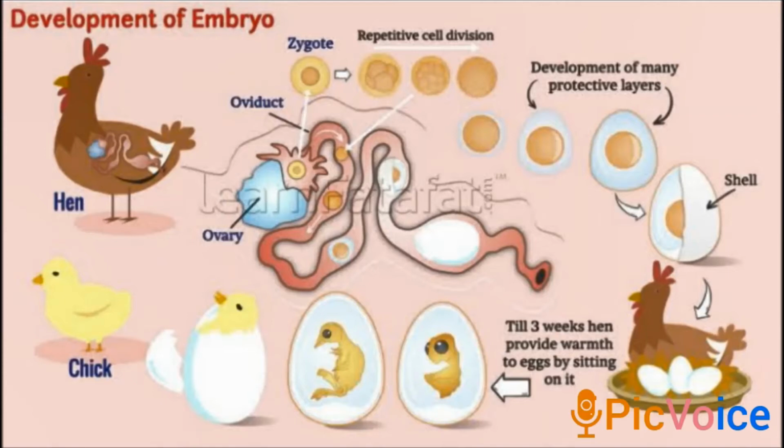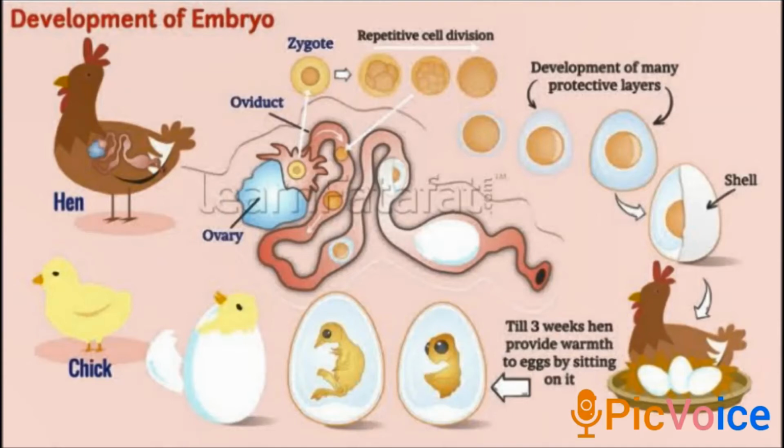The development of the embryo follows internal fertilization. Like this, internal fertilization takes place in hens also. In hens, after fertilization is completed, the zygote divides repeatedly and travels down the oviduct. As it travels down, many protective layers are formed around the egg. Then a hard shell gets developed, the hard shell we see in a hen's egg, which is one such protective layer.